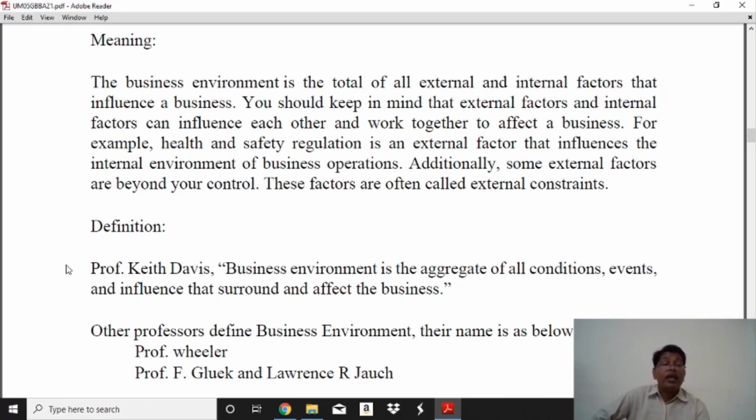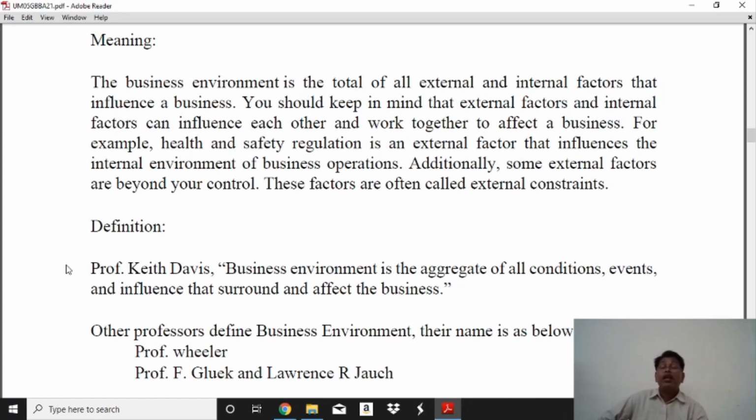Additionally, some external factors are beyond your control. These factors are often called external constraints. The internal factors are within our own hands, our own decision and self-reliance. This is the internal. And the external factors are not in our hands, and they affect our business from outside. This is the external factor. These two types, external and internal factors, affect our business.